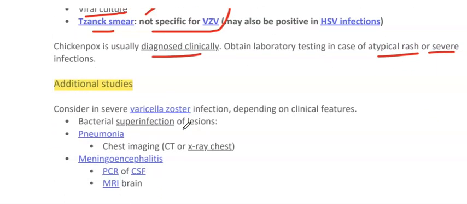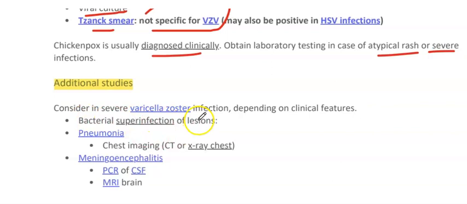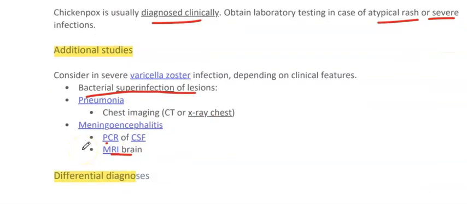Additional studies are considered in severe varicella infection, depending on the clinical features. Bacterial superinfection of the lesions, for example pneumonia. For pneumonia, chest imaging like CT or chest X-ray. Meningoencephalitis can occur, in which PCR of the CSF and MRI of the brain can be done.